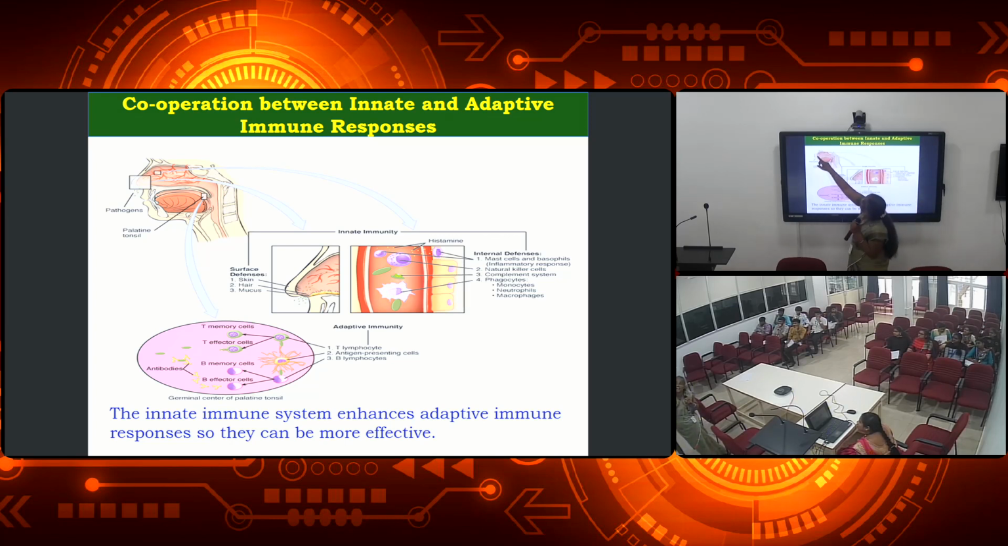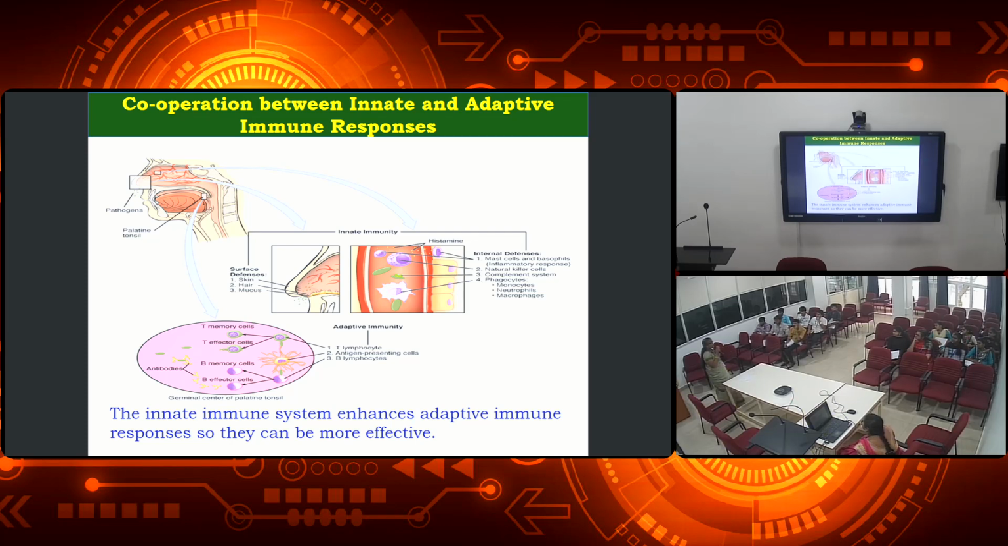The pathogen enters our body, and then we have the surface defenses, that is the skin, hair as well as the mucus, and the internal defense organisms, that is the mast cells or the basophils, natural killer cells, complement, or the phagocytic cells. So these cells try to catch or lyse the pathogens, right?